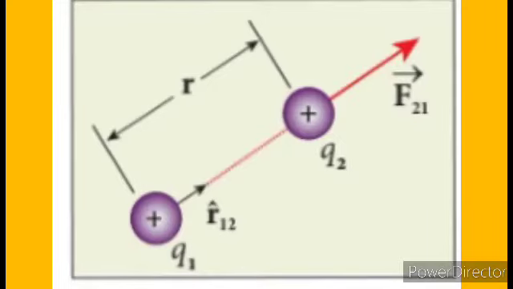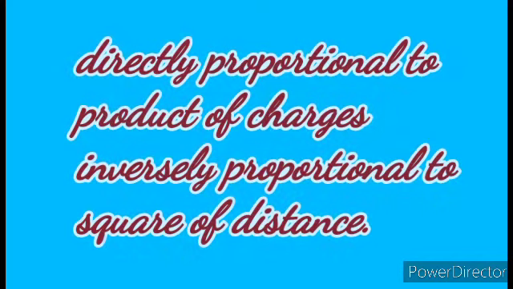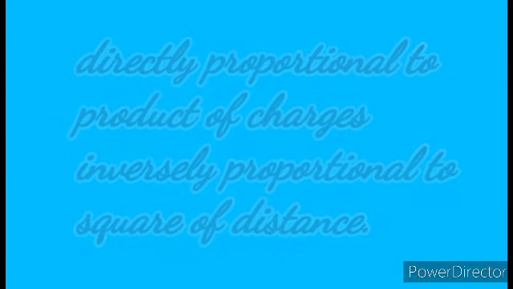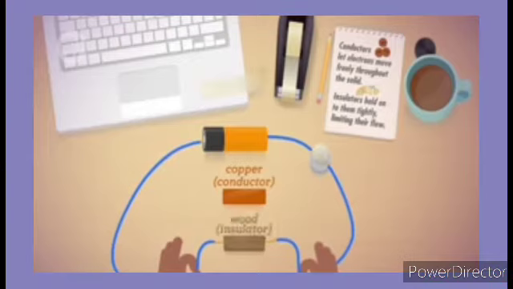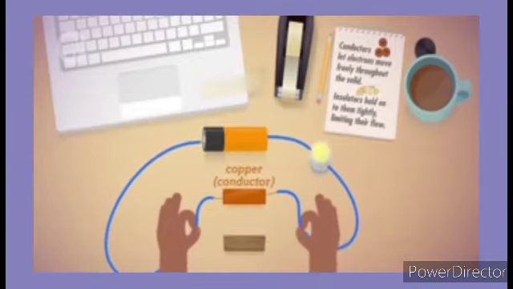Consider 2 point charges Q1 and Q2 at rest in vacuum and separated by a small distance of r. The electrostatic force is directly proportional to the product of charges and inversely proportional to the square of the distance. Already we know 2 kinds of charges, one positive, another one negative. Positive means high potential, negative means low potential. The charge flowing from high potential to low potential is called current.